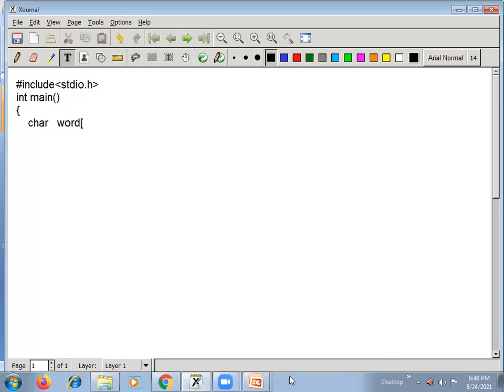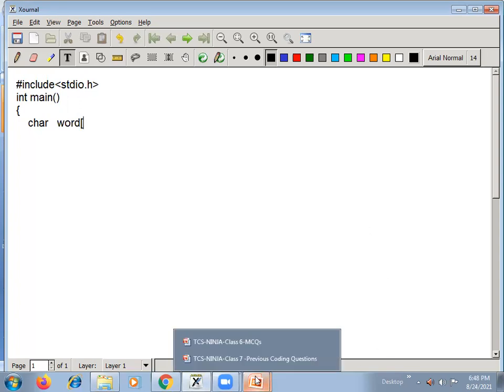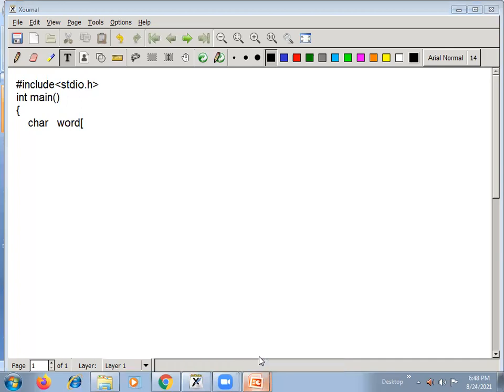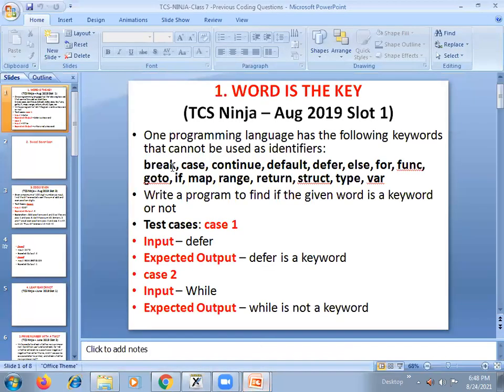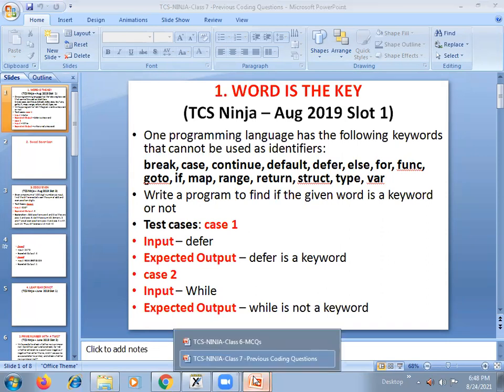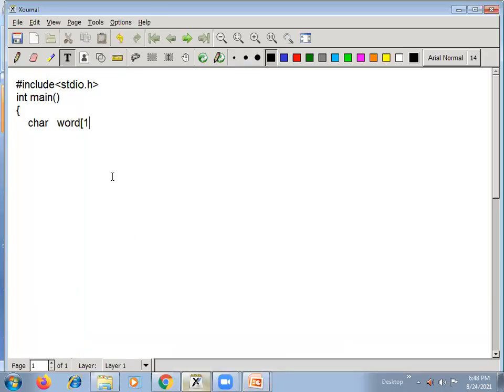So word of how many words are there? Just check how many words are given here: 1, 2, 3, 4, 5, 6, 7, 8, 9, 10, 11, 12, 13, 14, 15, 16 words are given. So you take a two-dimensional array of size 16 by, and each word of some size, say 20.